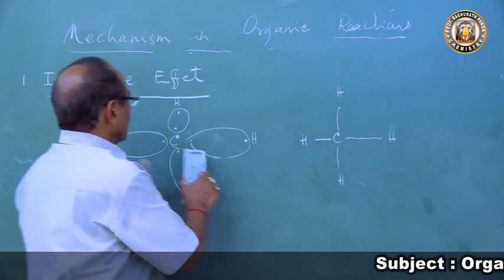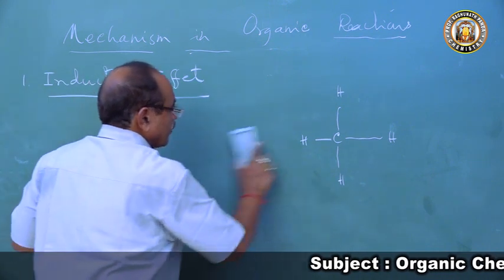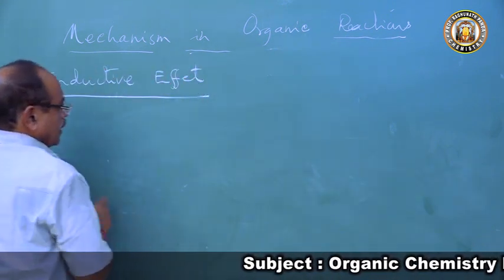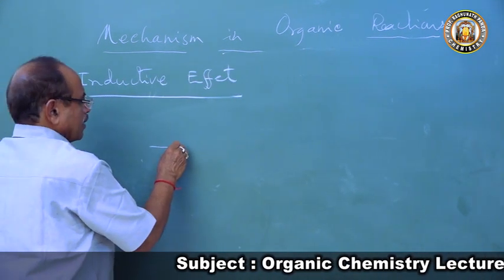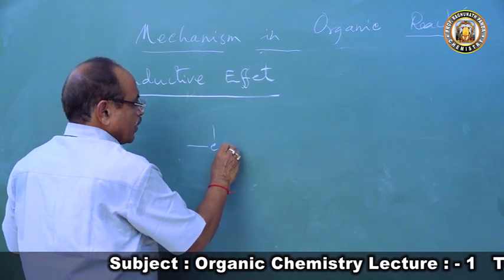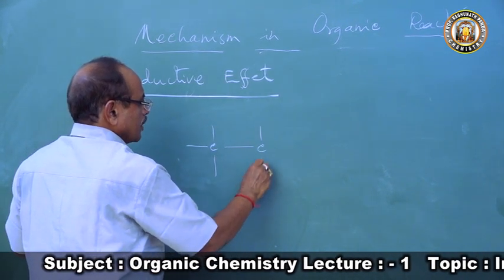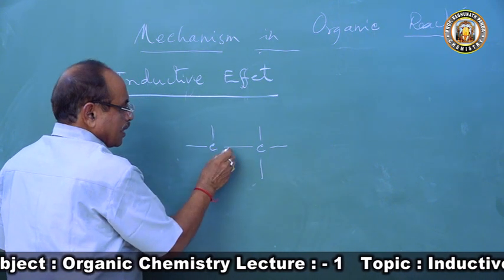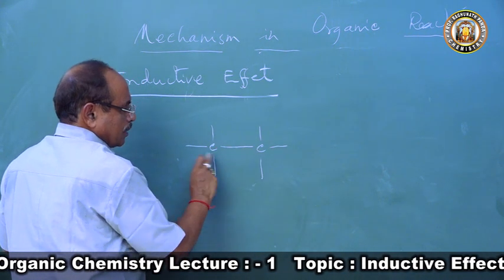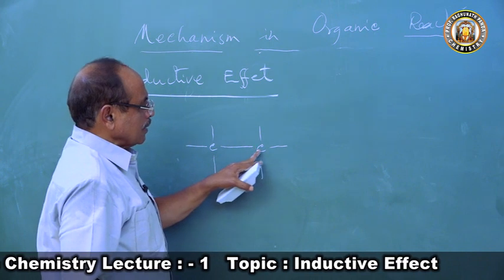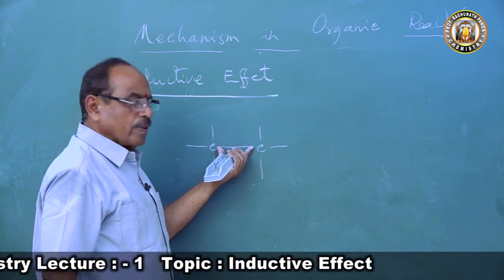So in a normal molecule, this is a carbon atom, and when it is bonded to another carbon atom, this bond is a covalent bond.